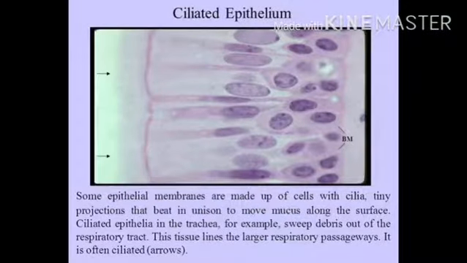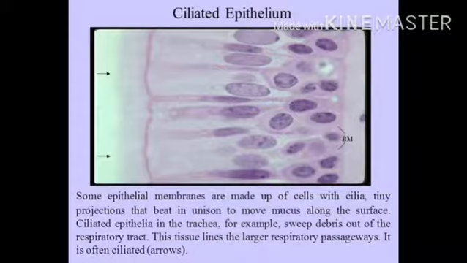Now ciliated, basically the columnar is a ciliated epithelium. Some epithelial membranes are made up of cells with cilia, tiny projections that beat in unison to move mucus along the surface. Ciliated epithelia in the trachea, for example, sweep debris out of the respiratory tract. This tissue lines the large respiratory passageways.